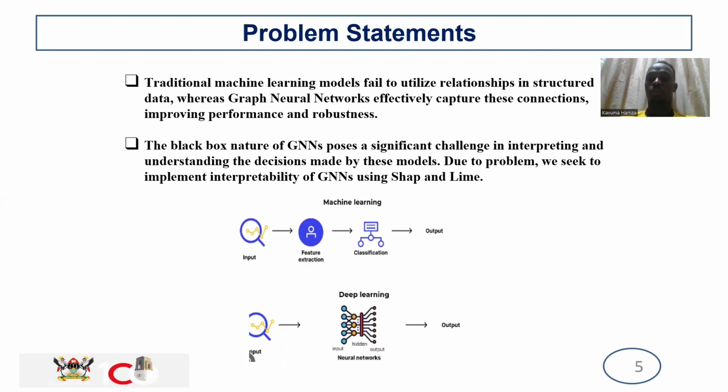Due to these problems, we seek to implement interpretability of GNNs using SHAP and LIME. As you can see here, according to machine learning we have our input, feature extraction, classification, and output. And according to deep learning, we have our input, the neural networks, and then our output.